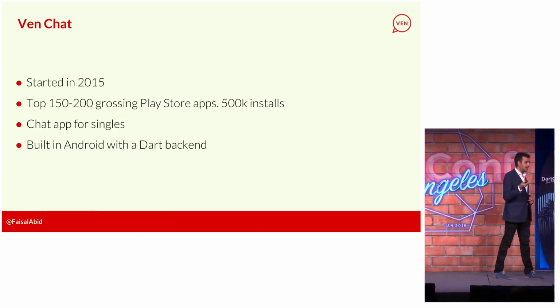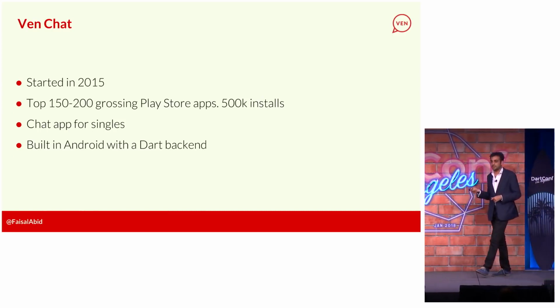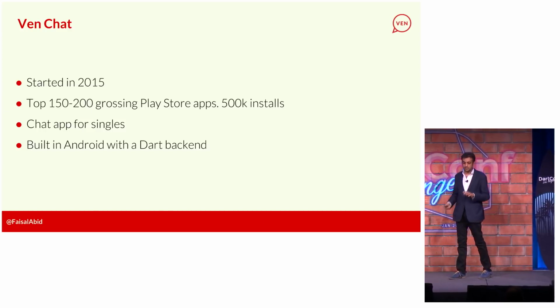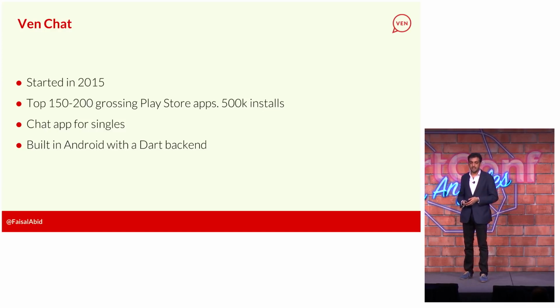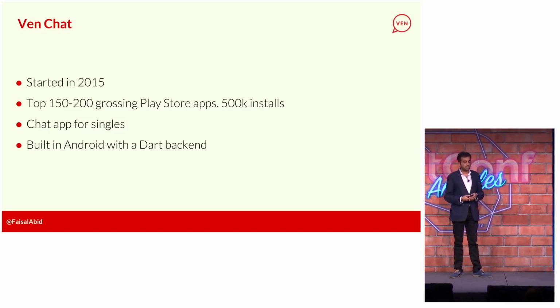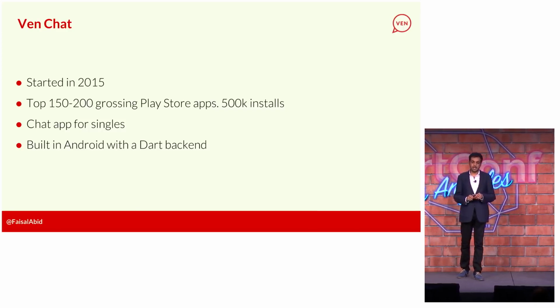So the one that I made some money from is VenChat. I started it in 2015. It's one of the top 150 to 200 grossing apps, depending on the month. It's very variable. It has 500,000 installs. It's essentially a chat app for singles. There's nothing special about it. And it's built in Android currently with a Dart backend.